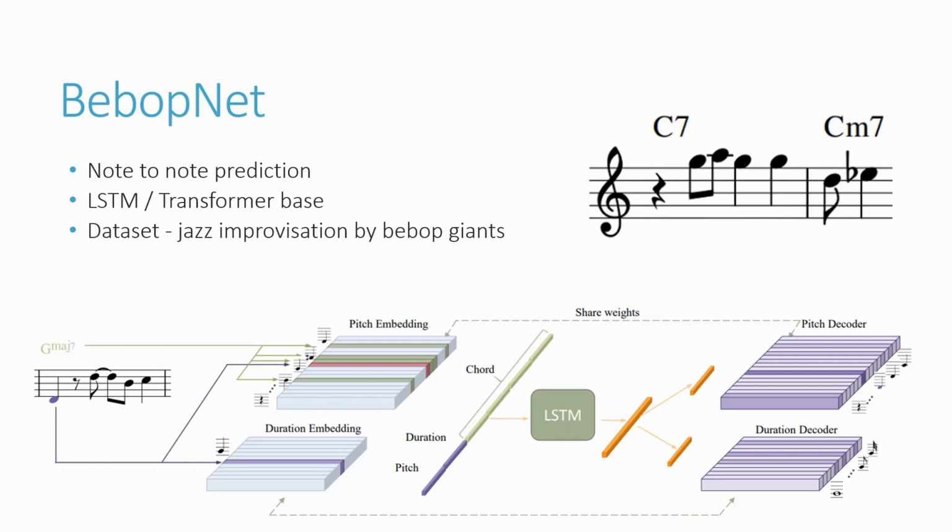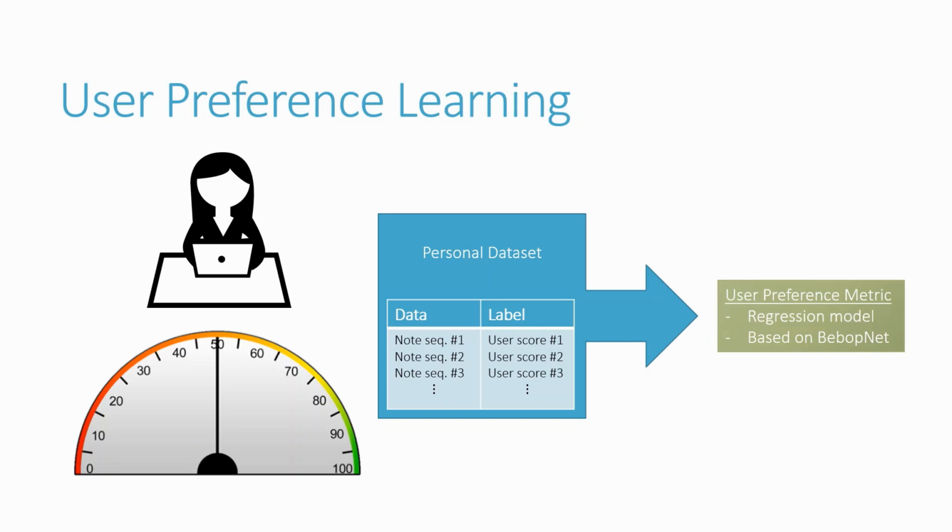In the second stage, we collect a training set for a specific user and train a personal preference metric. Each user is presented with jazz improvisations, which they are required to rate according to their preference. As the music plays, the user adjusts the meter to display the level of satisfaction to the currently heard jazz solo. Thereafter, we train a regression model to predict the user's taste.